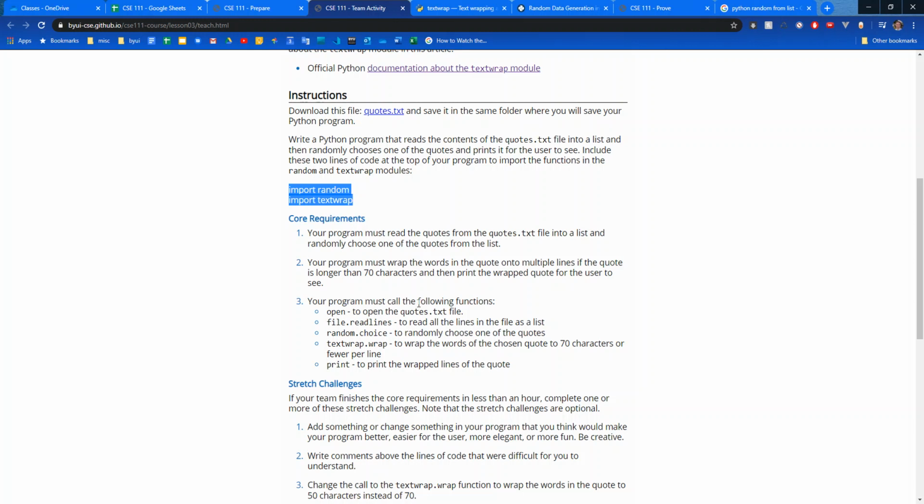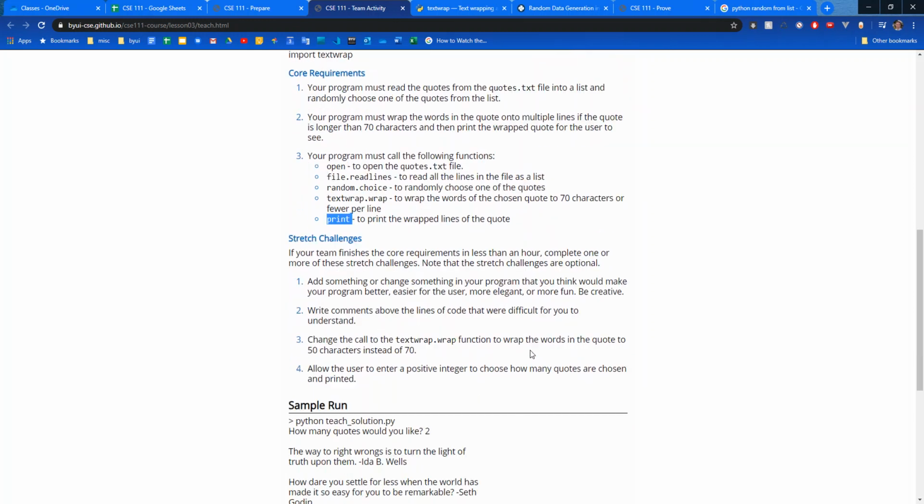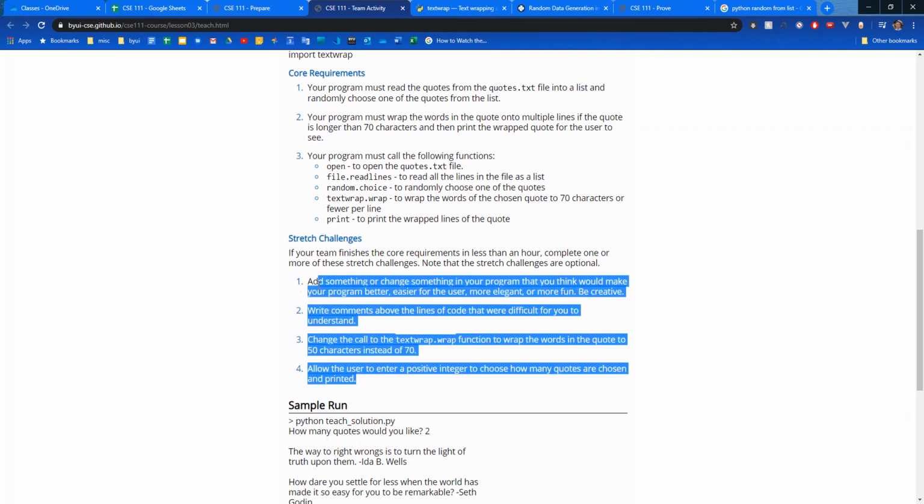Your program must call the following functions: open to open the quotes.txt file, readlines, random.choice, textwrap.wrap, and then print to actually output the quote. And then we have some good stretches here.